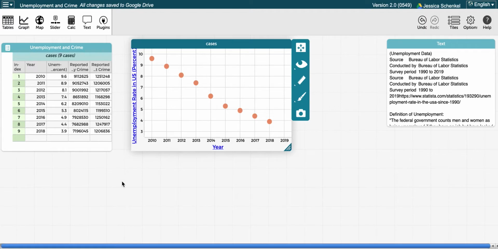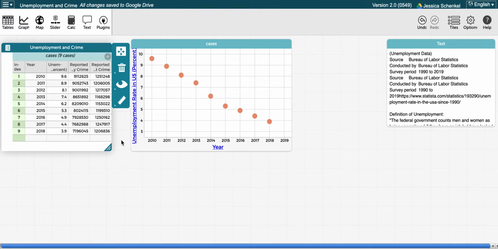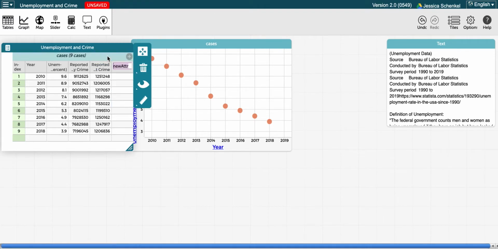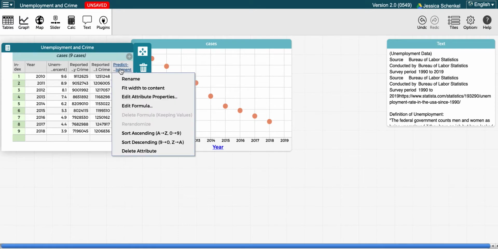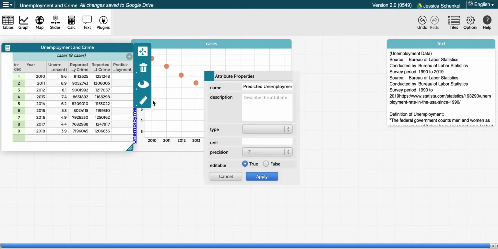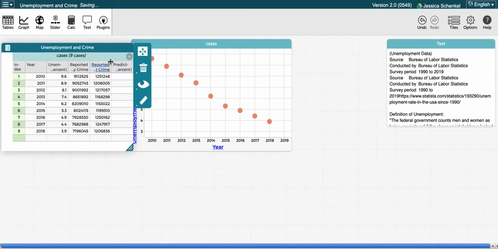Now that we've made our graph, we've decided what type of model we're going to make. I think a linear model would fit this data. We need to make another column. You just click this plus sign for my predicted unemployment. So I'm going to call it predicted unemployment. Then I can click on this attribute, click edit attribute properties, and change the unit to percent, since the unemployment is in percent form. So here I have my predicted unemployment.